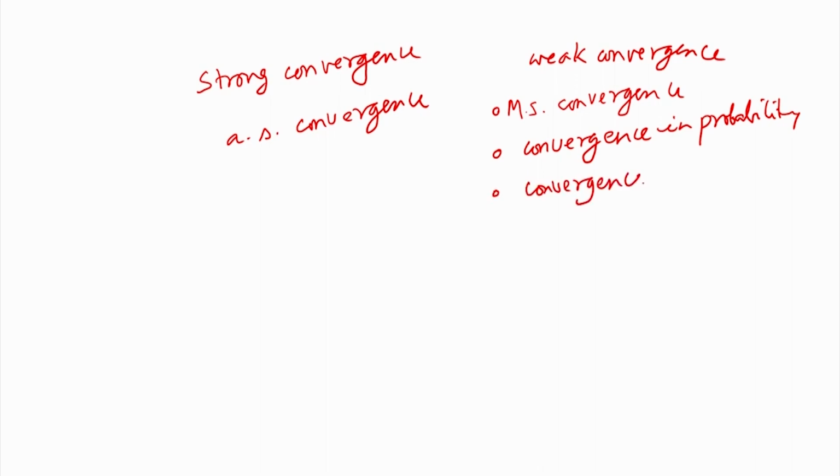Out of these three, we will cover MS convergence and convergence in probability today. These convergence concepts are called weak convergence because of the relaxed convergence conditions.